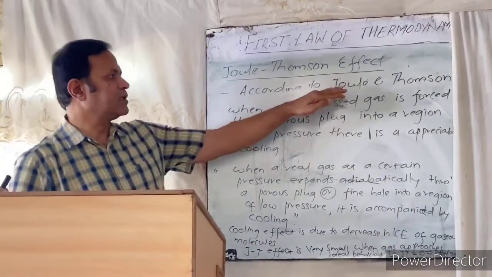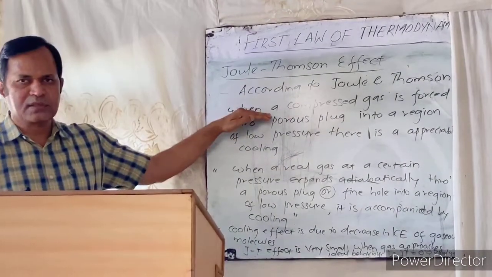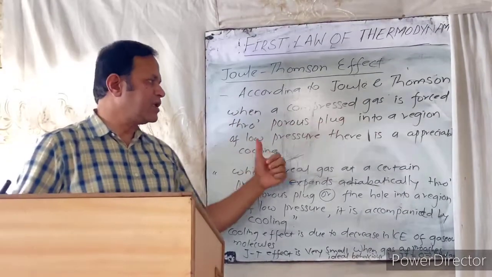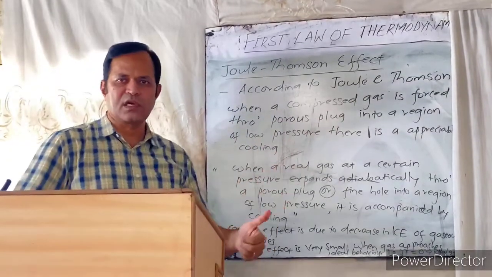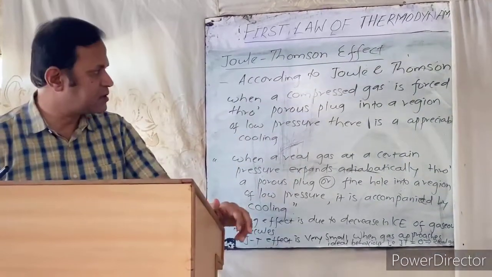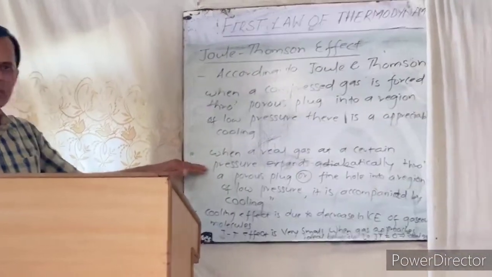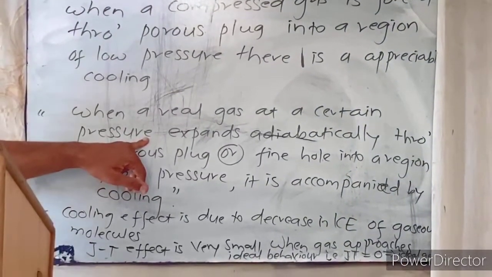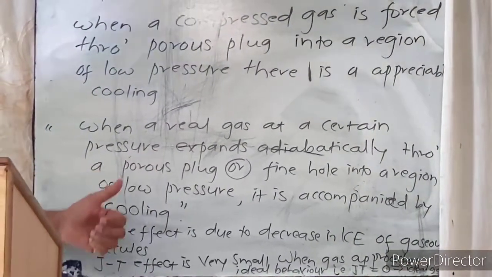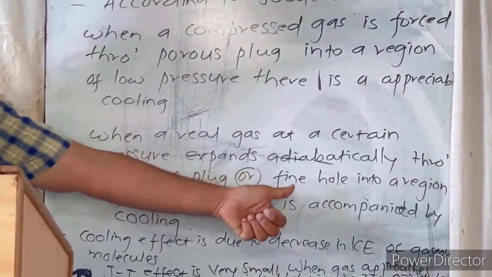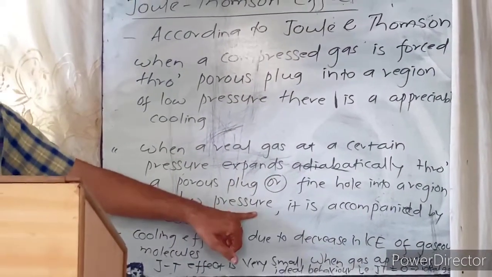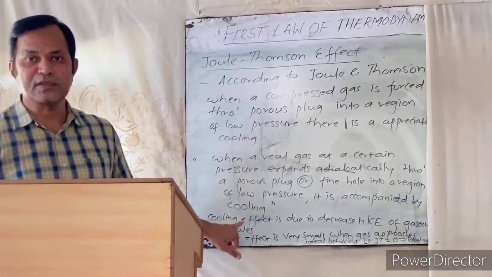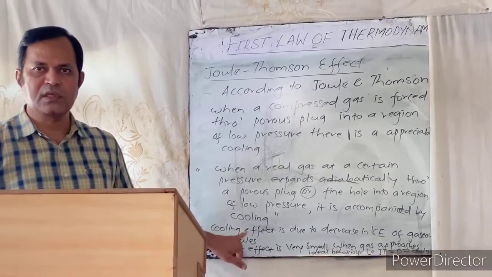According to Joule and Thomson, when a compressed gas is forced through a porous plug into a region of low pressure, there is an appreciable cooling. What is the actual Joule-Thomson effect here? When a real gas at a certain pressure expands adiabatically through a porous plug or fine hole into a region of low pressure, it is accompanied by cooling. This effect is known as the Joule-Thomson effect.